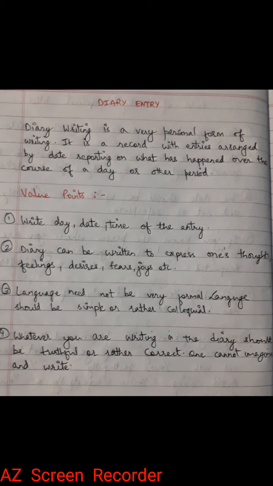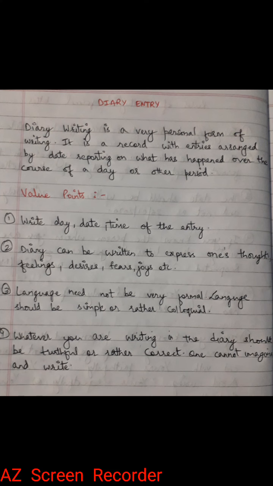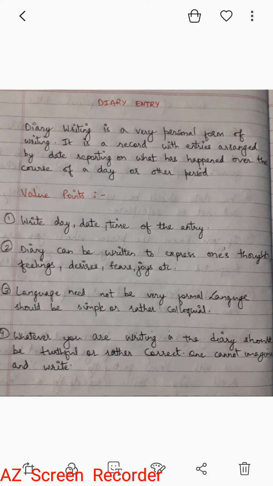Whatever you are writing in the diary should be truthful or rather correct. One cannot imagine and write. Whatever you are writing in the diary should have happened to you. It should be real. It should be truthful. It's not that you are thinking something else and you are writing something else. You cannot fake it. A diary should be very original. Your real fears, your real joys, your real desires should be written in the diary. You should be truthful to yourself. Whatever you are writing should be truthful. It should be correct. Okay, so here we come to the end of diary entry. I hope you have understood the topic.